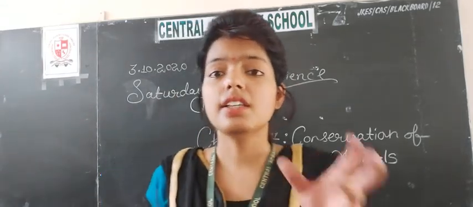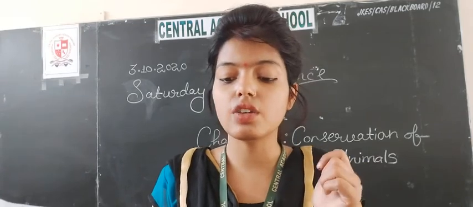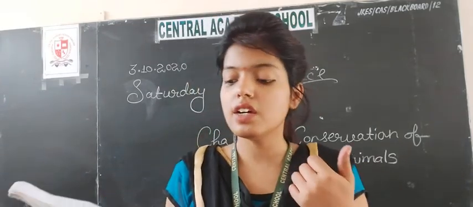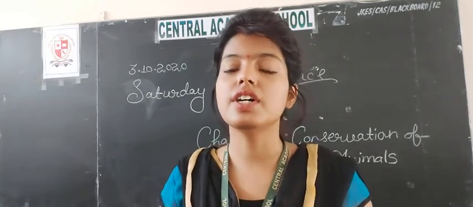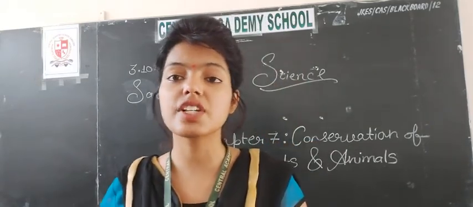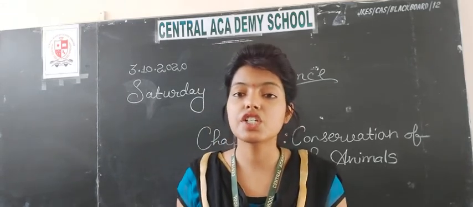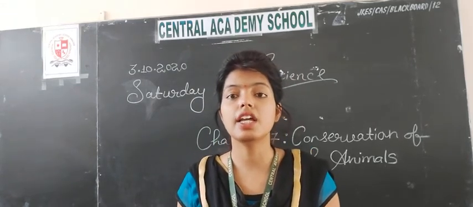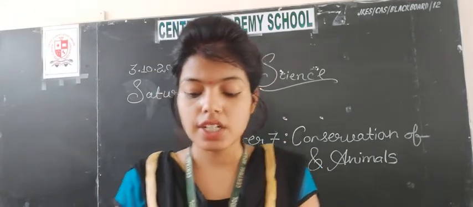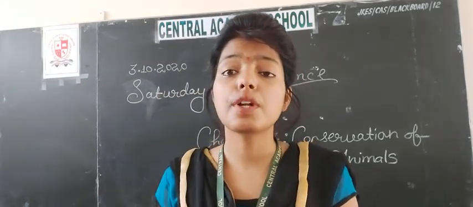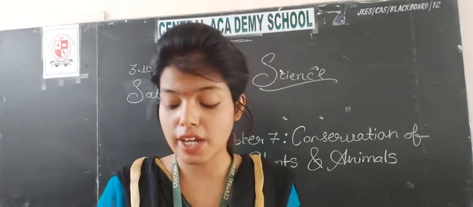Now it is renamed. The new name of the International Union for Conservation of Nature is the World Conservation Union. The work of the World Conservation Union is to protect all the endangered species of plants and animals all over the world. Okay. Now this is also responsible for conserving biodiversity.